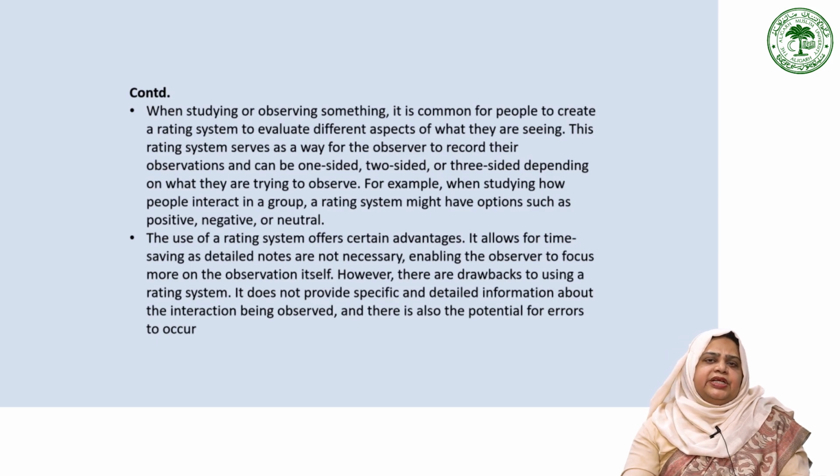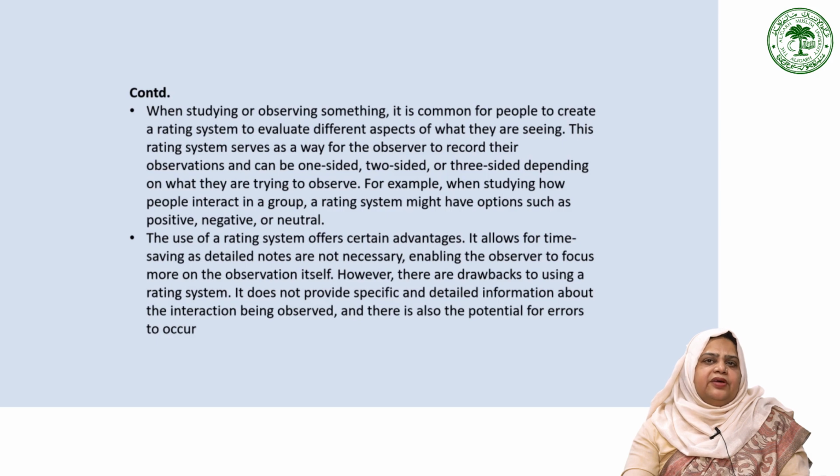To mitigate the limitations of using a scale, researchers can employ additional techniques such as taking detailed notes alongside the scale ratings. This allows for a more comprehensive record of the observed interactions, providing a richer context for analysis.